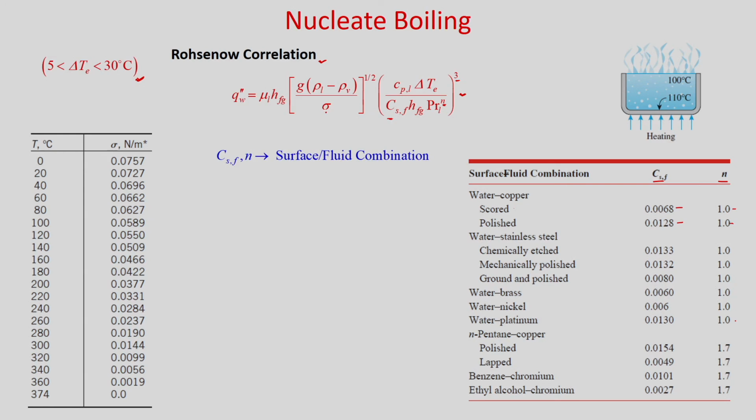Here you can see surface tension. Surface tension also depends on the temperature. So, at different temperatures you can see in this table the surface tension value in Newton per meter. As the temperature increases, you can see surface tension decreases.